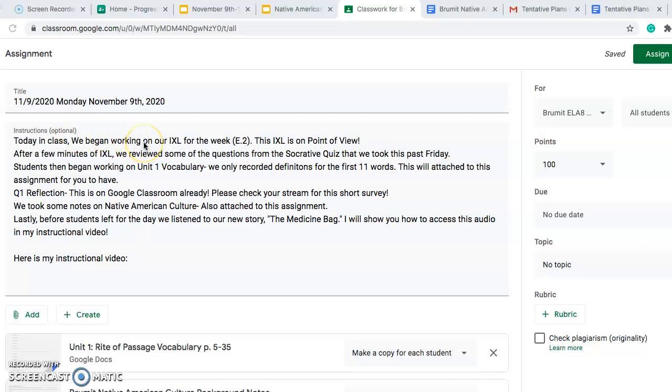Today in class, we began working on our IXL for the week, which is E.2. You do need to reach an 80 SMART score on this IXL, and it is over point of view.